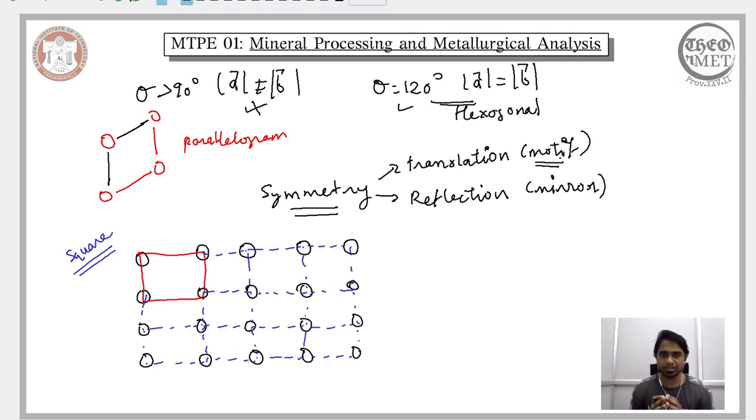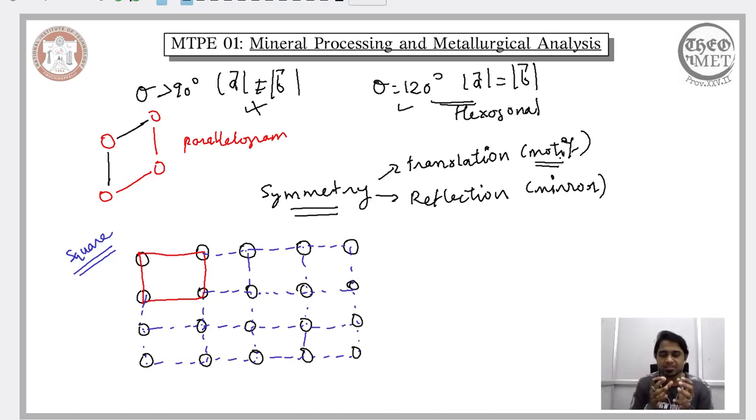So let me repeat. In case of reflection symmetry or mirror symmetry, we need to consider a local arrangement of the atoms, a motif, a unit mesh. If you consider a unit mesh and place a mirror in a definite plane, one section will be the mirror image of the rest. In that case, what we are observing is a reflection symmetry or a mirror symmetry.